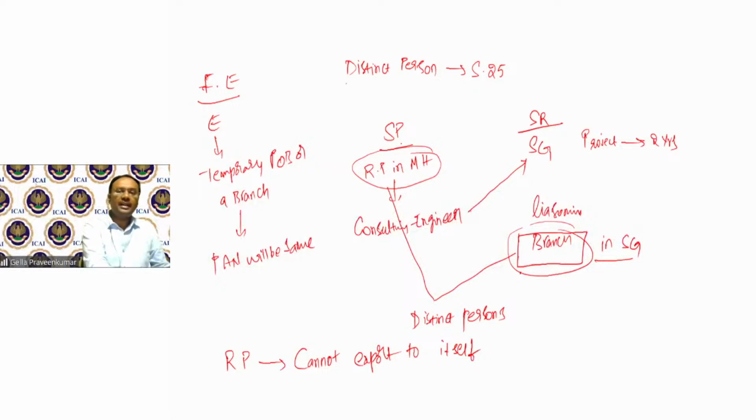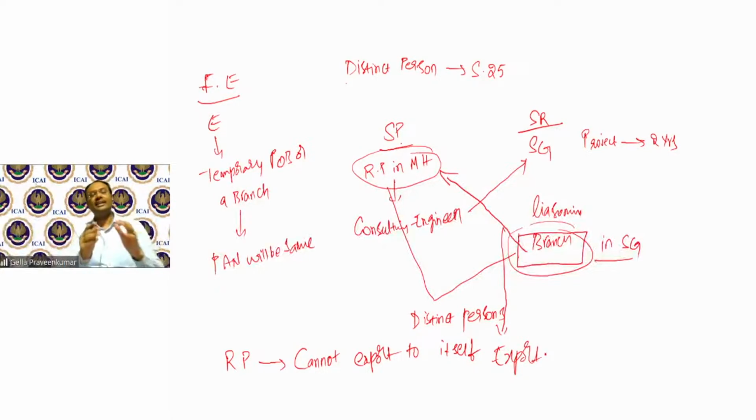So any money received from the branch by this registered person in Maharashtra cannot be called an export. It is making a clarification that when you have a branch overseas, an entity overseas, which is called a distinct person, I cannot call it an export of services. This is one particular explanation given in this definition.